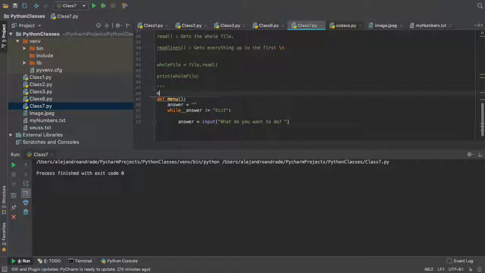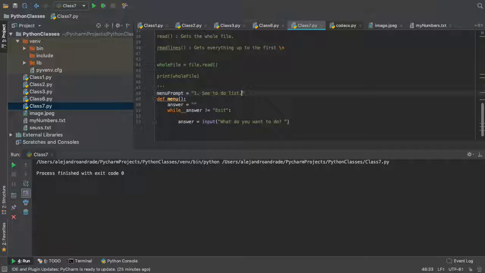So menu prompt, let's call it menu prompt. And then we're going to create a few things. So what are the basic functions we need in a program that we're going to store our to-do lists? We want to see our to-do list, right?